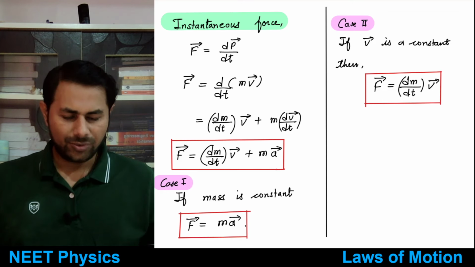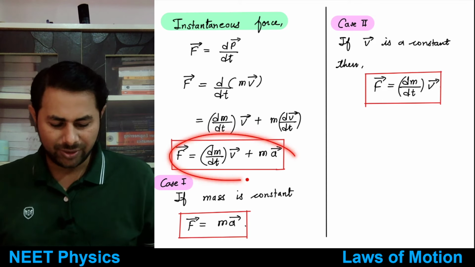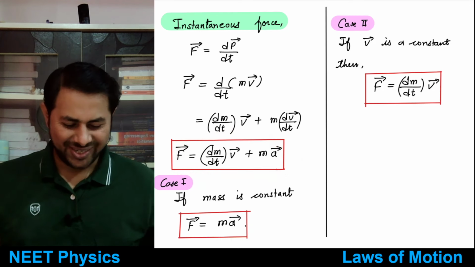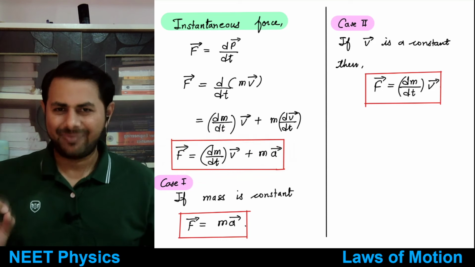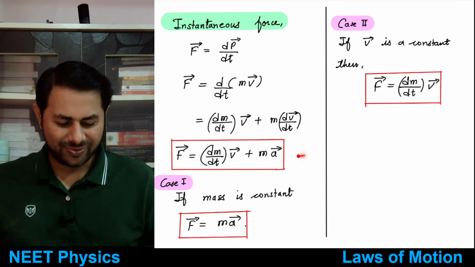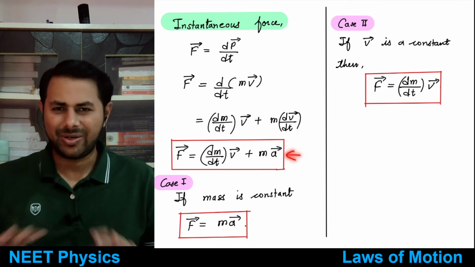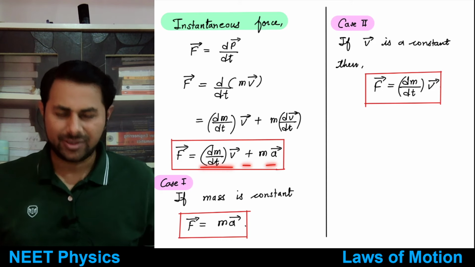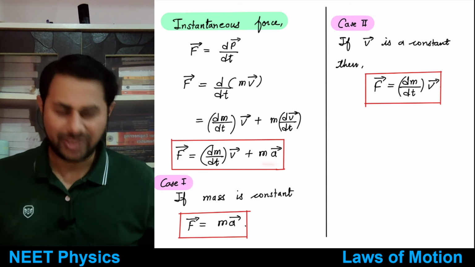So force is not just mass into acceleration, it will have these two terms. If nothing is constant, then you need to use this formula, but at max they can ask you what the instantaneous force is. At max they will ask you about this formula, there will not be any question based upon this thing. Okay, that is too advanced.